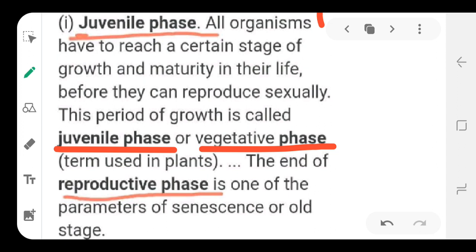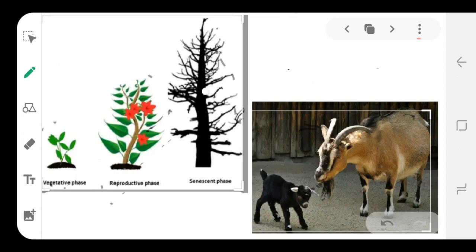Before going into a detailed study of the juvenile phase and the vegetative phase, we have to first understand that the term juvenile phase is used only for animals, and the term vegetative phase is used only for plants. All organisms, like animals, have to reach a certain stage of growth and maturity. Here in the picture we have shown a goat. Here the newborn goat is there. In this picture you can see the small one.